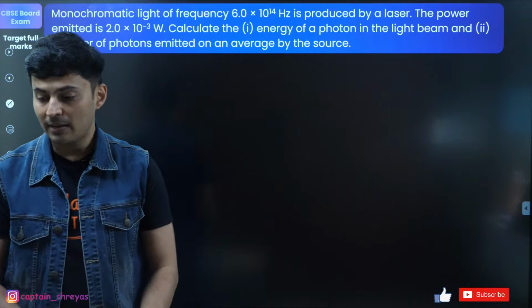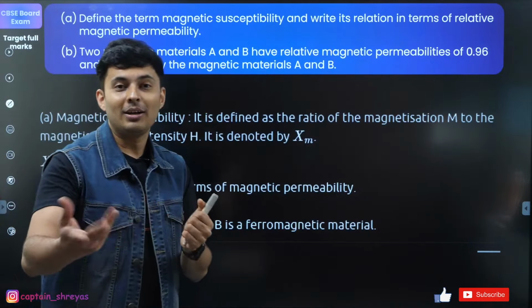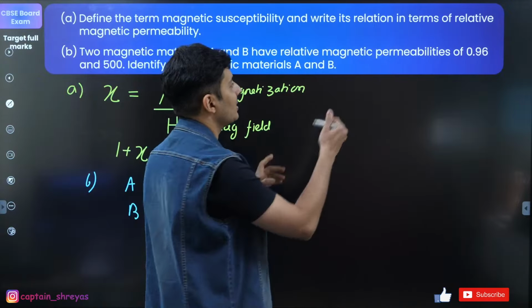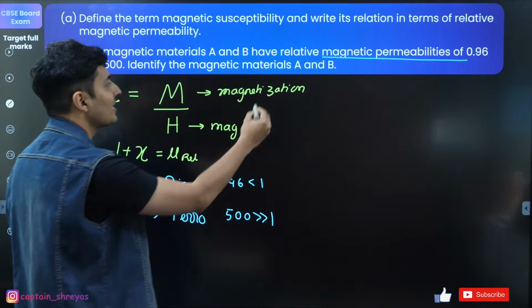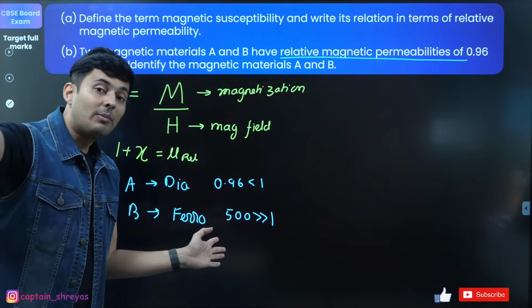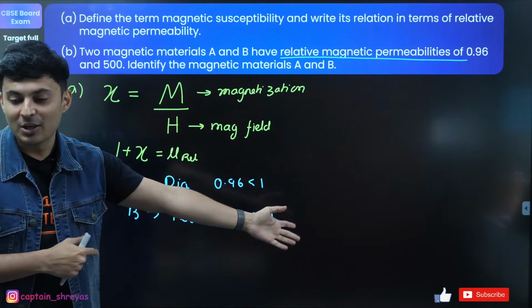Okay. Dia means, oh, that is susceptibility. Oh, now I understood why you guys made a mistake. You guys thought this was susceptibility. Read the question. This is magnetic permeabilities, relative magnetic permeabilities. This is mu r. This is not susceptibility. Susceptibility is negative for diamagnetic. Did you understand what mistake you made?